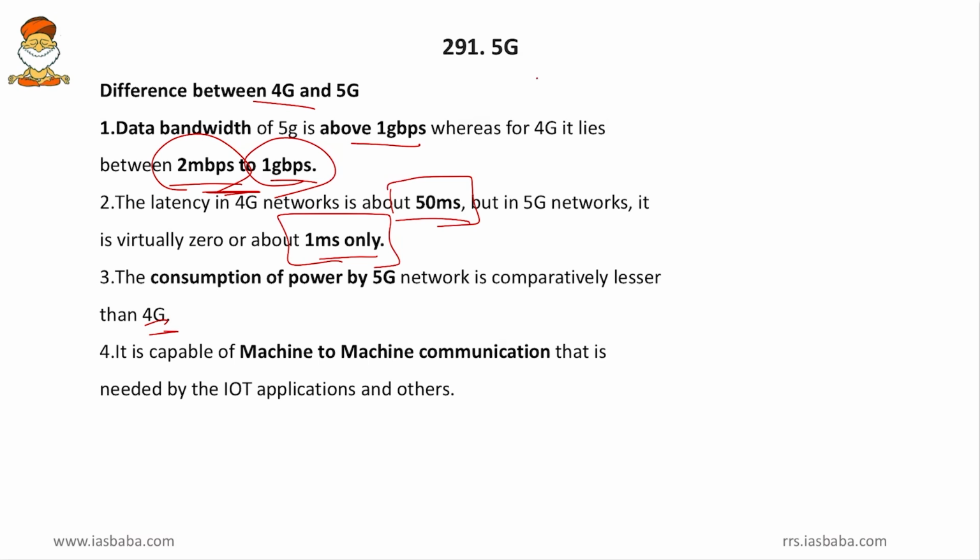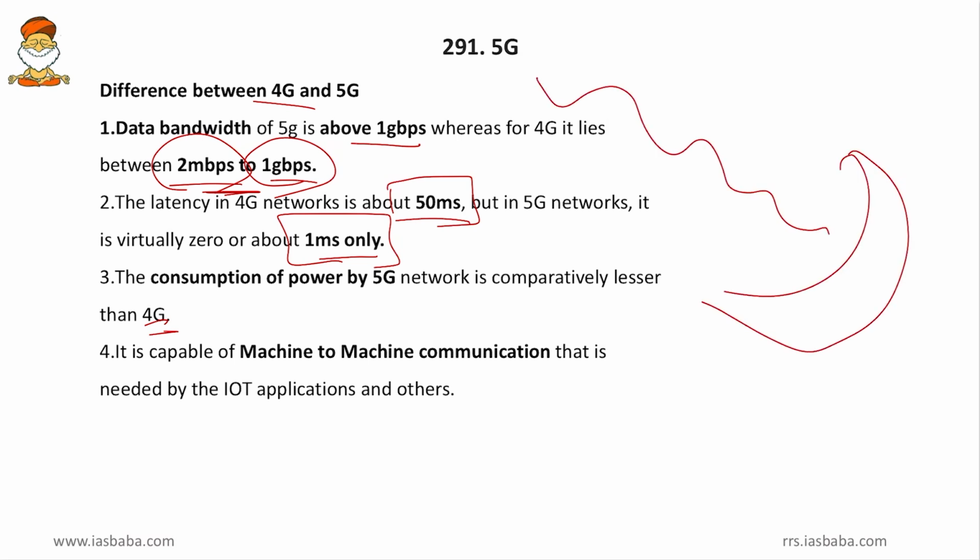Friends, the longer the waves travel, the larger the antenna that is required to capture them. So in 1G, 2G and all, these waves were longer in wavelength or lesser in frequency, and they used to travel for 20 to 30 kilometers, and we had to use larger antennas to capture them. But now the frequency is increasing and the traveling distance is decreasing. So in that case, we require only smaller antennas to capture these waves. So the smaller the antenna, the smaller the power consumption. So in 5G, one more advantage is that the power consumed will be less.